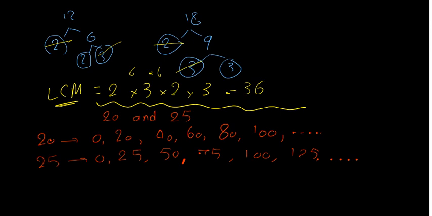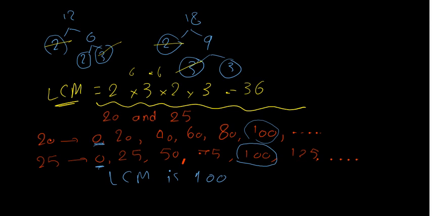What is the least common multiple here? 0 is common, don't forget it. But the least common multiple here is 100. Okay, the second way to find the least common multiple